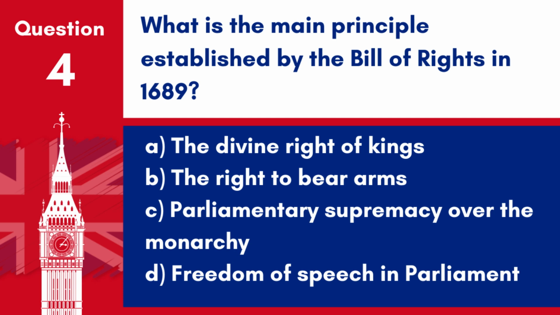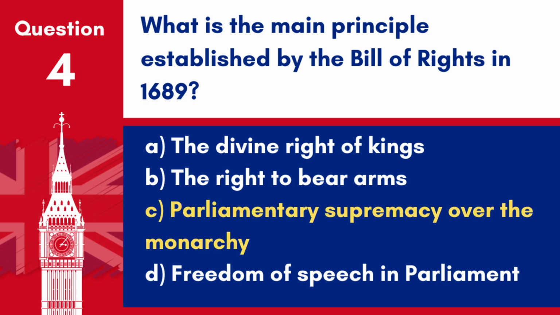Question 4. What is the main principle established by the Bill of Rights in 1689? A. The divine right of kings, B. The right to bear arms, C. Parliamentary supremacy over the monarchy, D. Freedom of speech in Parliament.